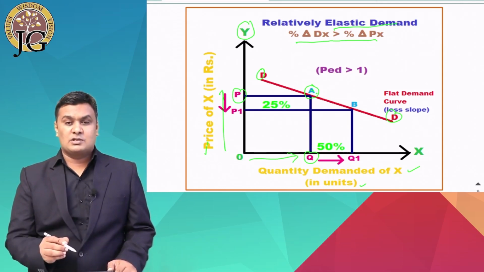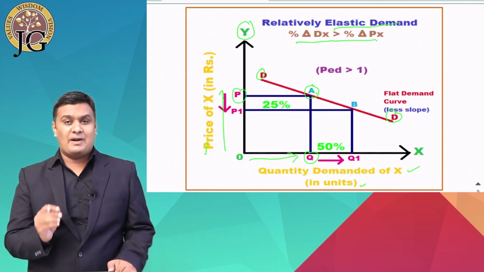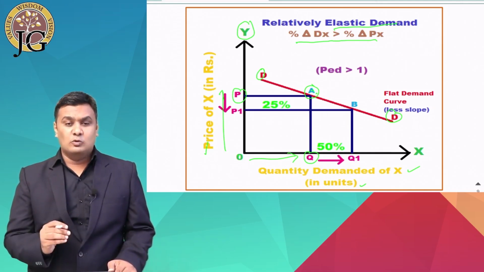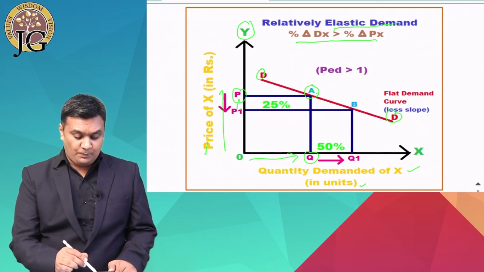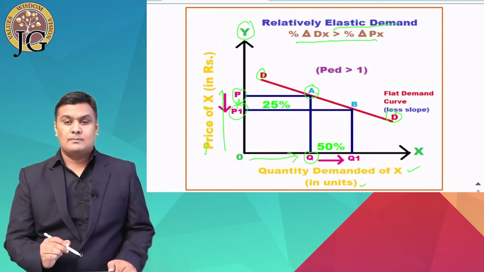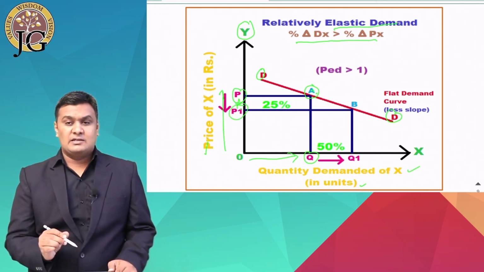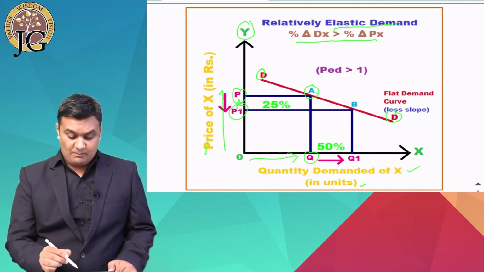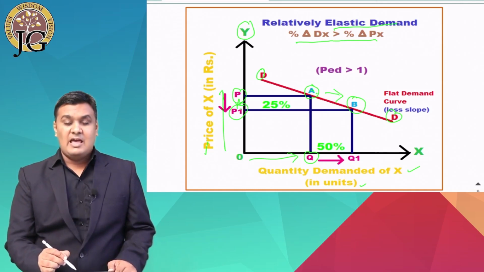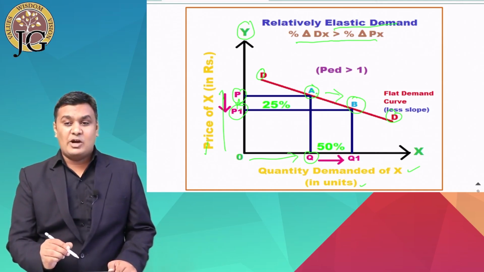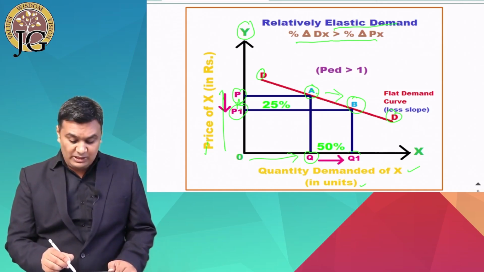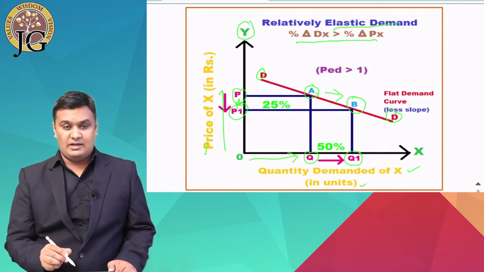Now suppose there is a slight change in the price, then the price will move from P to P1, and due to that the demand curve point will shift from point A to point B, and you can see here that at point B we will get a new demand, that is Q1.